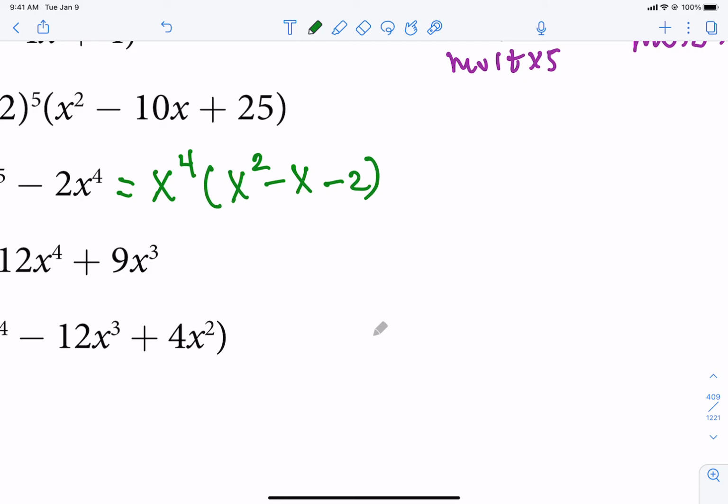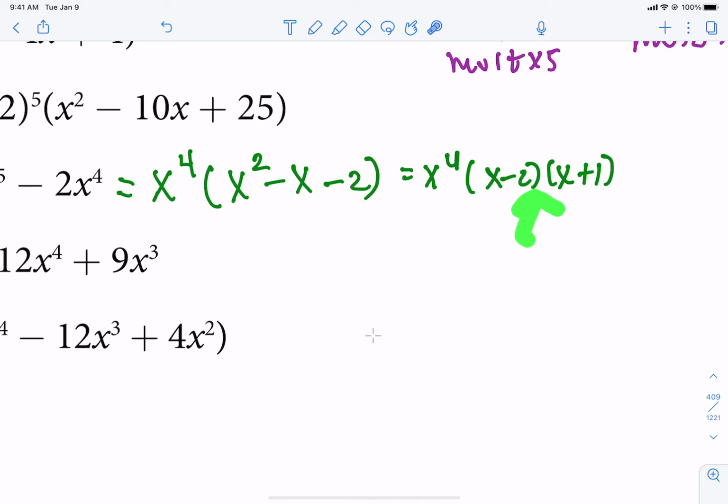Now, our goal is, if x squared minus x minus 2 is factorable, to factor it. If it's not factorable, the zeros can be found by using the quadratic formula. But it is a factorable quantity. That is x minus 2 times x plus 1. Now, why is that? Well, negative 2 times 1 is the negative 2 we see here. Negative 2 plus 1 is the negative 1 we see there. So now it's in factored form. So now we can find the zeros or the x-intercepts, and we can mention any multiplicities.